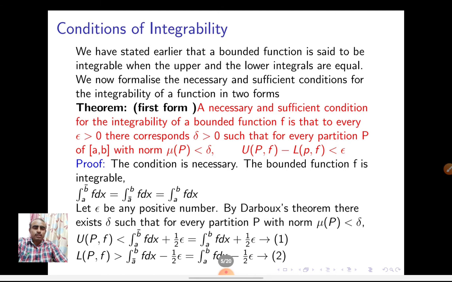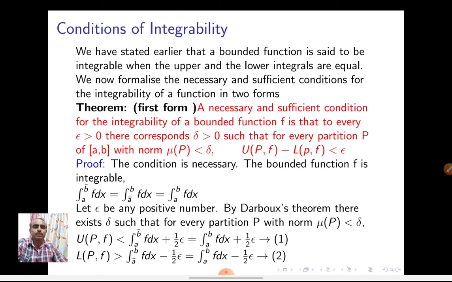Now let epsilon be any positive number. By Darboux theorem, which we saw earlier, there exists a delta such that for every partition P with norm less than delta, UPF is less than the upper integral of f dx plus 1 by 2 epsilon.